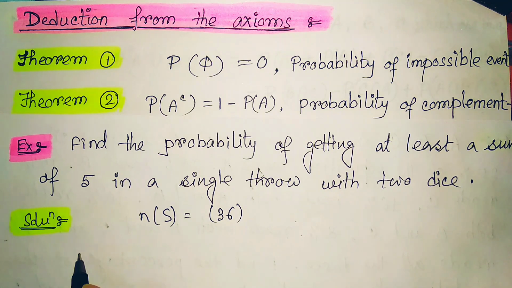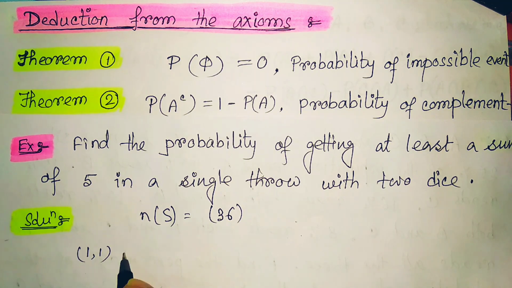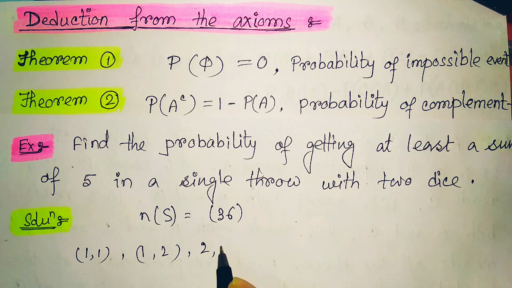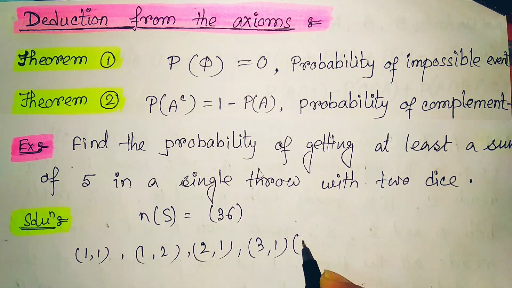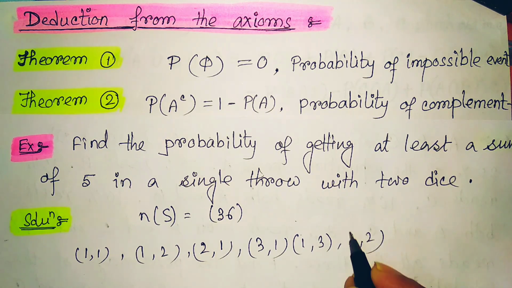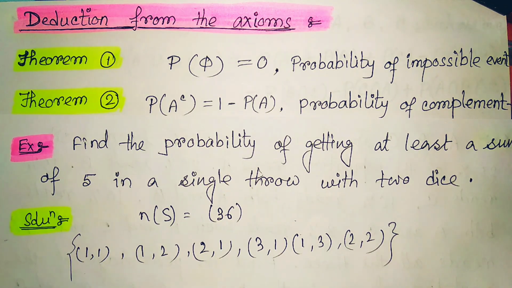If we consider the sum up to 4, then the ordered pairs included are 1,1, then 1,2, 2,1, then 3,1, then 1,3, and one more is 2,2. That's all, because if we consider 2,3, then it is 5. So not more than that.